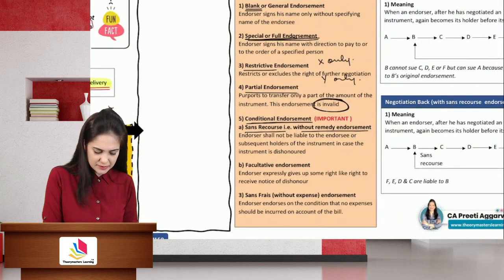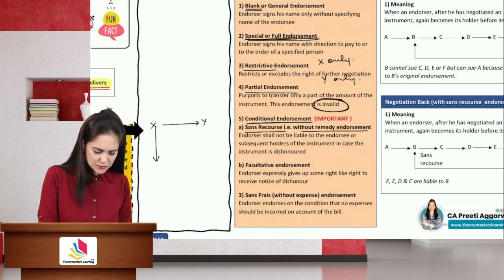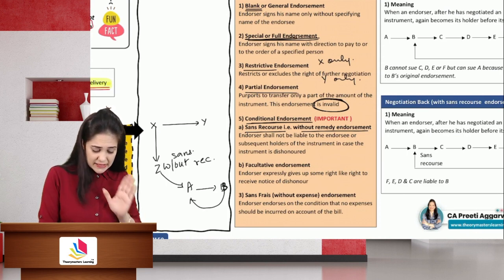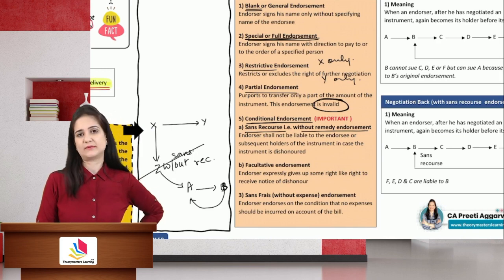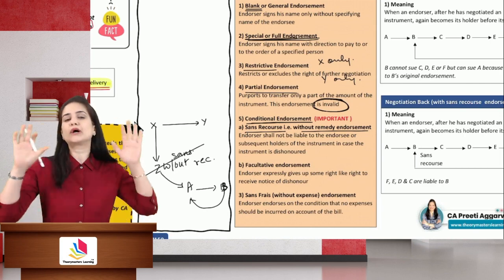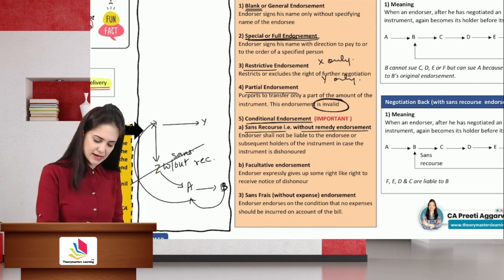For example, X endorsed an instrument to Y. So he drew an instrument, Y accepted, he then endorsed it to Z. Z endorsed it to A without recourse, sans recourse. It means that in case the instrument is dishonored, B can take action against A, but A can't take action against Z because he has endorsed without recourse. If the instrument is dishonored, don't come running after me. I am not liable. A, you take action against X.